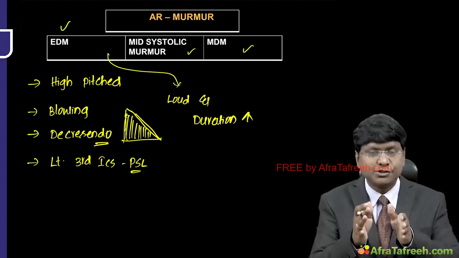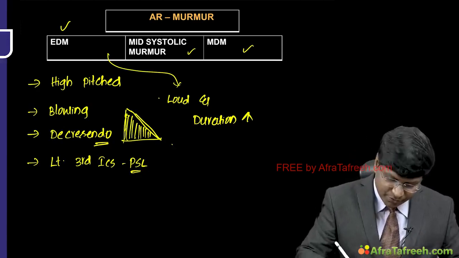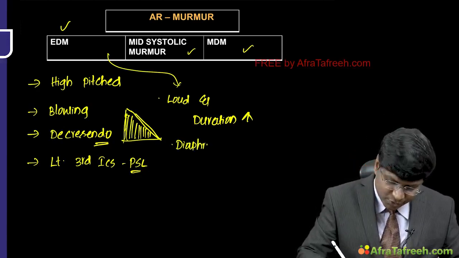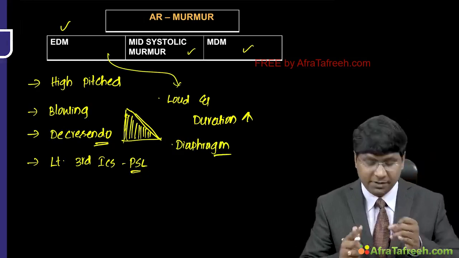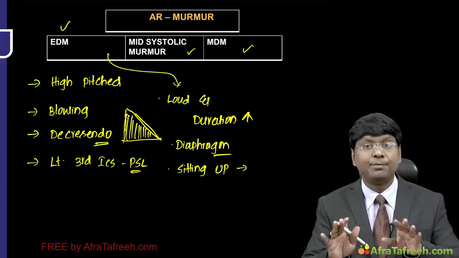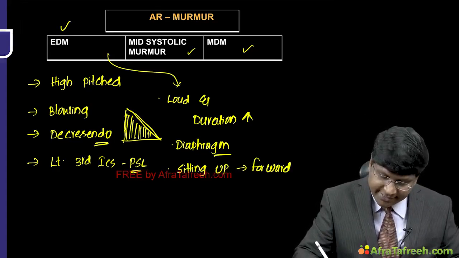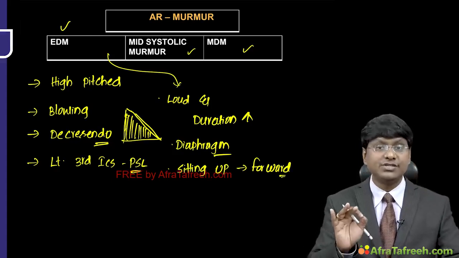Now, what should be the position of the patient to listen to this particular murmur? You need to place the diaphragm of the stethoscope with the patient in a sitting up position and leaning forward, then the intensity of the murmur that you listen to is good.